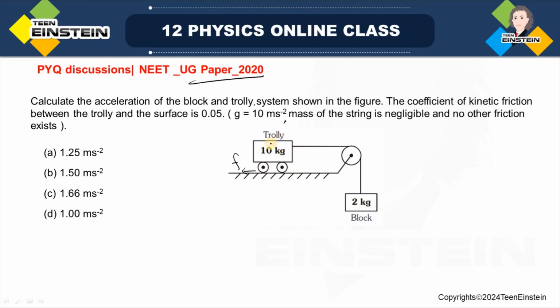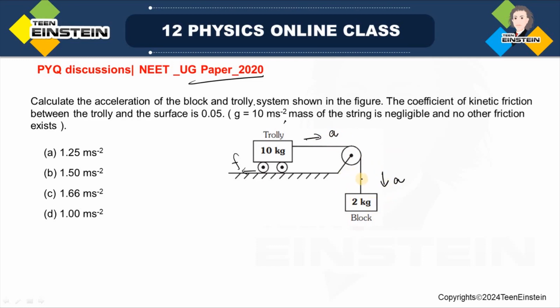So here we can see we have to find out the acceleration of this system. First of all, these two are connected by a single string, so acceleration of both will be the same. So let me assume that the 2 kg block is moving in the downward direction with acceleration a, and hence the trolley also will be moving in this direction with the same acceleration.